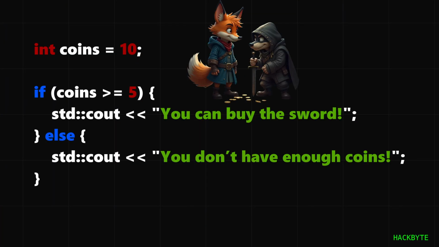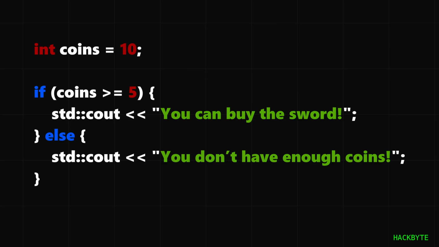So here's a game example. Say your player wants to buy a sword and it costs 5 coins. If you have 5 or more coins, you can buy the sword. Otherwise, you don't have enough. In the code, we're setting our coins to 10, and we're saying if coins are greater than 10, we're allowed to buy the sword. Else, it's going to say we do not have enough coins. This is a simple check which makes your code react to different situations.